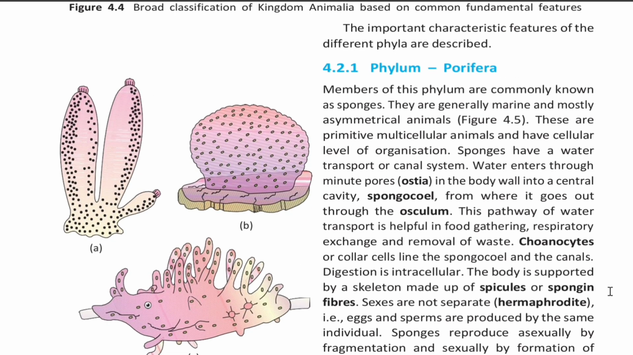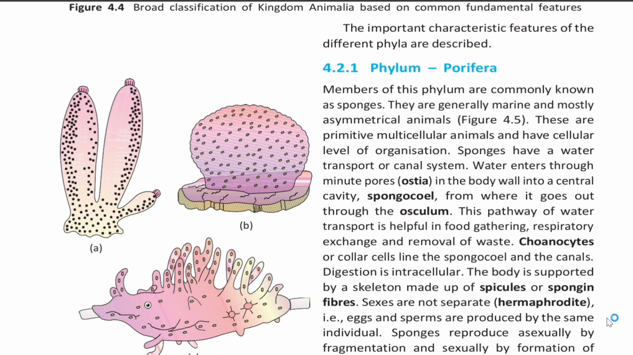4.2.1 Phylum Porifera. Members of this phylum are commonly known as sponges. They are generally marine and mostly asymmetrical animals. These are primitive multicellular animals and have cellular level of organization. Sponges have a water transport or canal system.